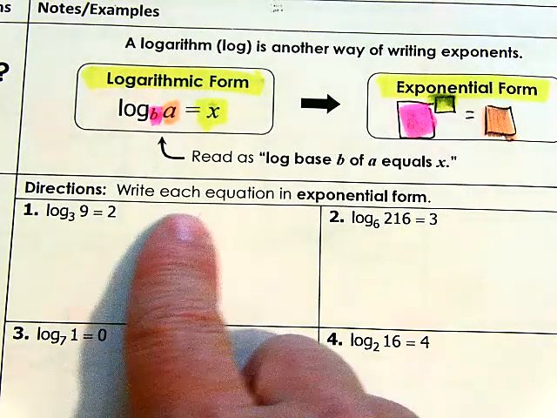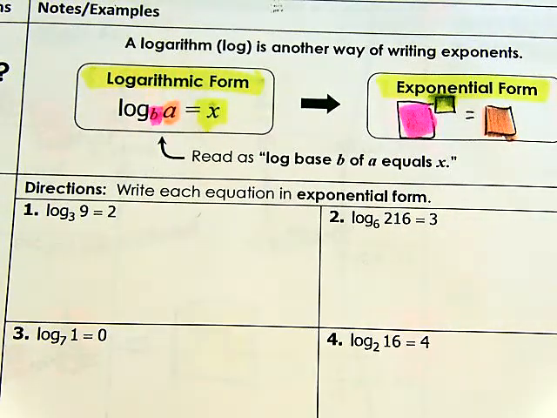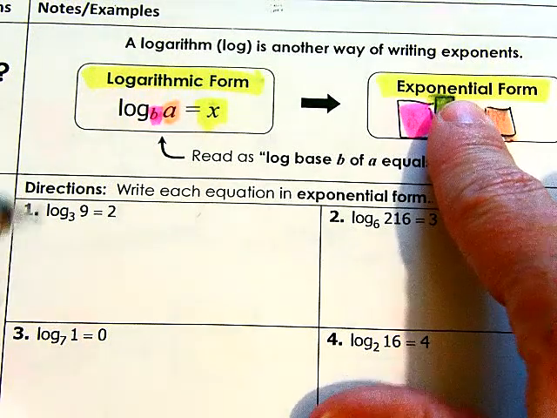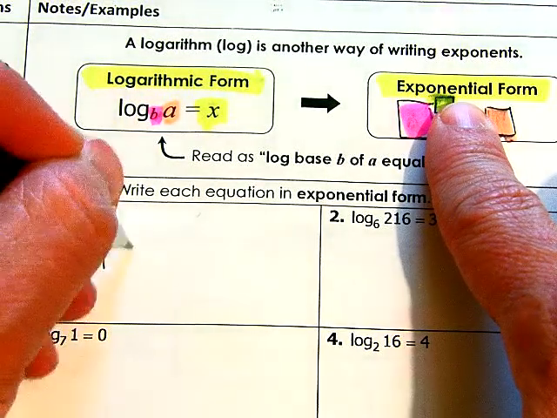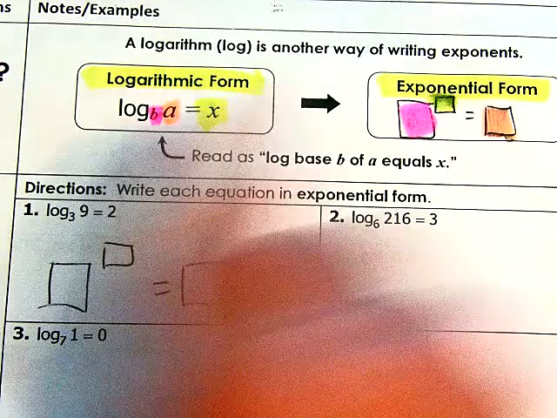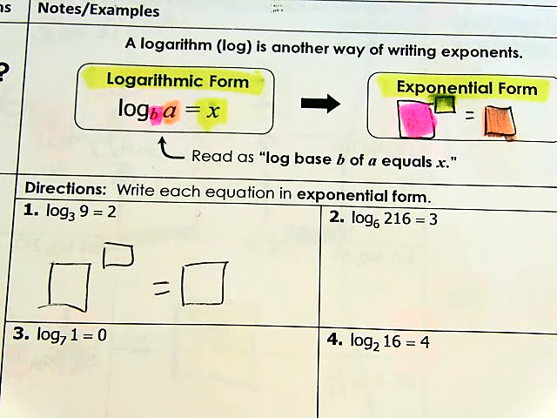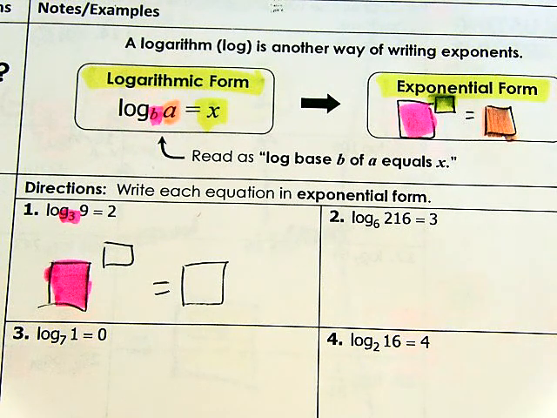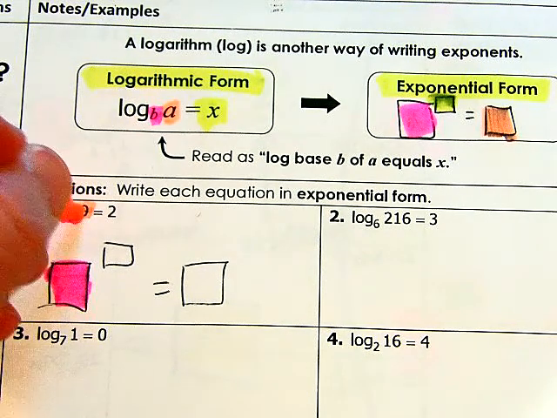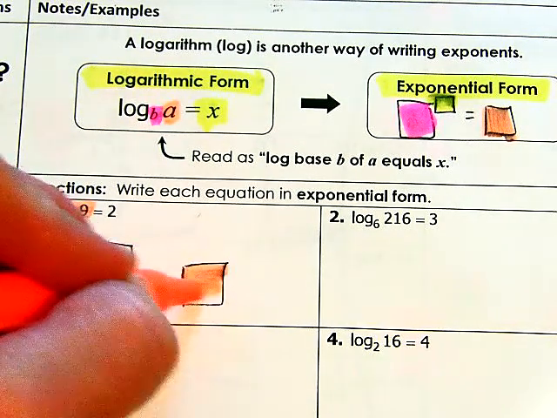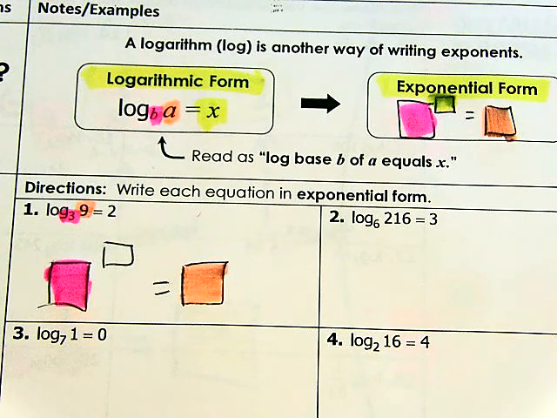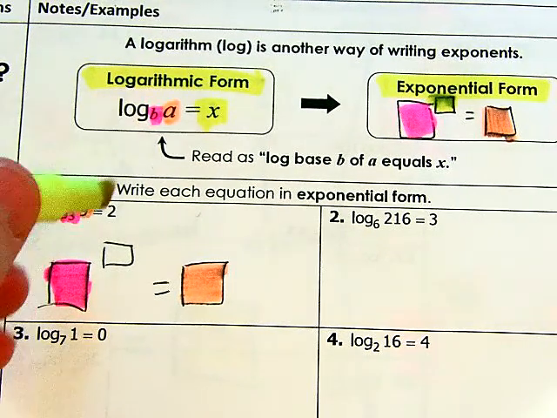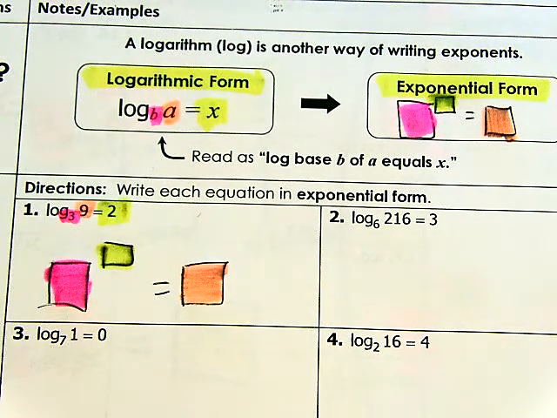So on number 1, it says write each equation in exponential form. Okay, this is log form, exponential form. Oh yeah, Thrasher said make the 3 little blanks. He said it's probably going to look like elementary school where we just have to kind of fill in the blanks, which it is. It's a way harder concept, but when you rewrite it, don't make it that way. Remember, the base is going to go here. You're going to separate the argument from the base, so the argument's going to go on this side of exponential form, or the a value, whatever you want to make reference to that is. Whatever your logs equal, that's going to be your exponent.